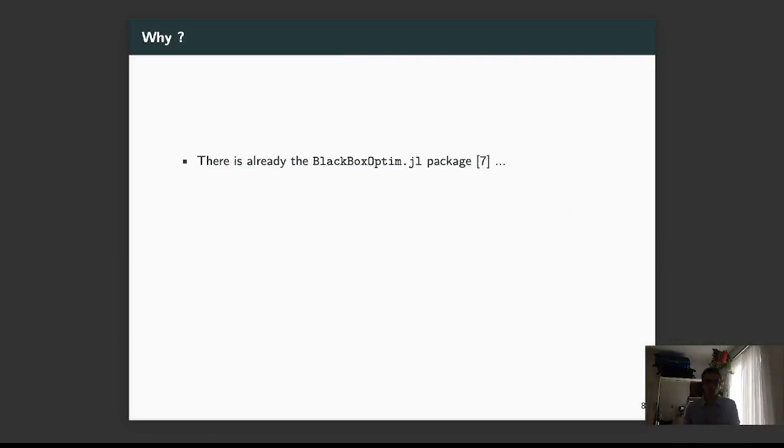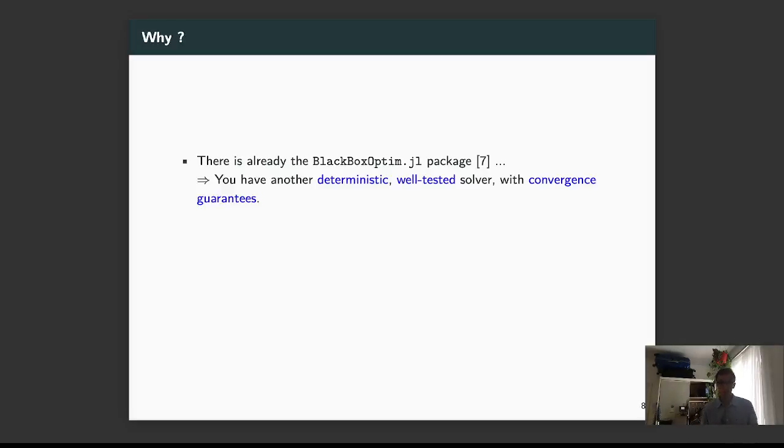You could tell me, so there is already the BlackBoxOptim.jl package, which is an excellent choice. But the last time that I took a look, the BlackBoxOptim.jl package is more specifically oriented towards the evolutionary community. And so there are a lot of stochastic algorithms, and here you have one deterministic, well-tested solver with convergence rules, quite robust and quite performant.